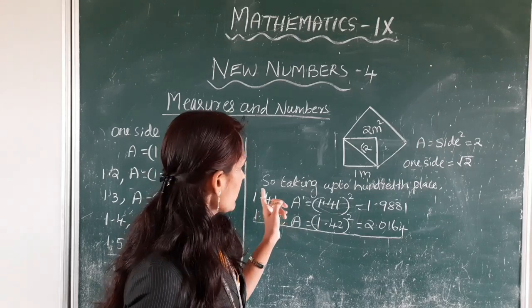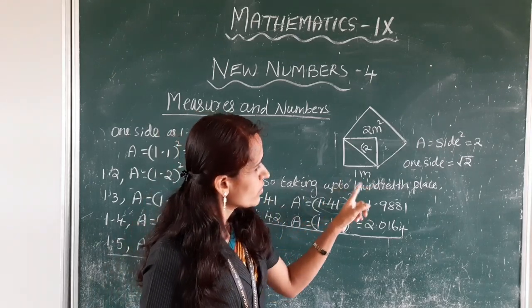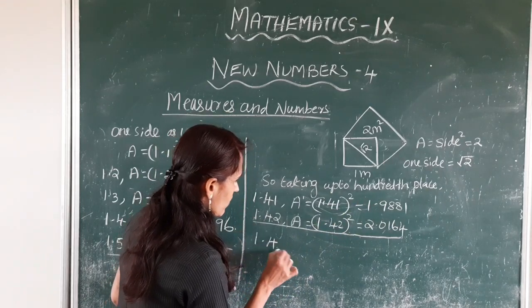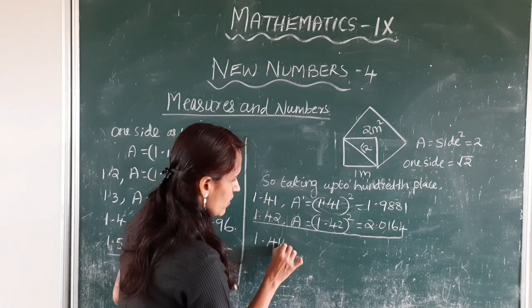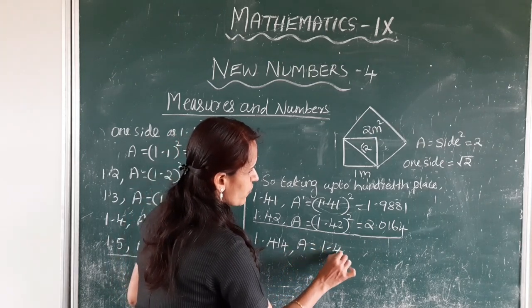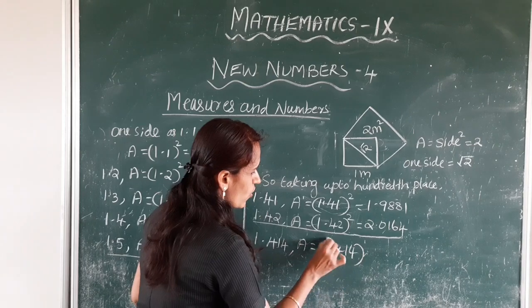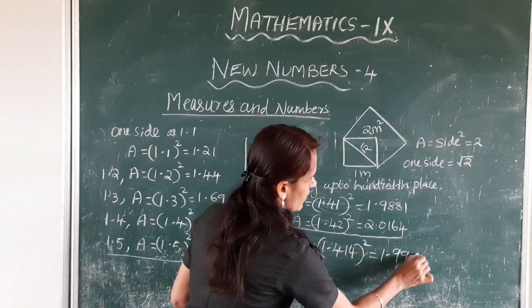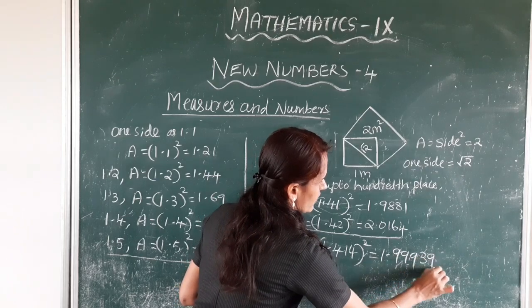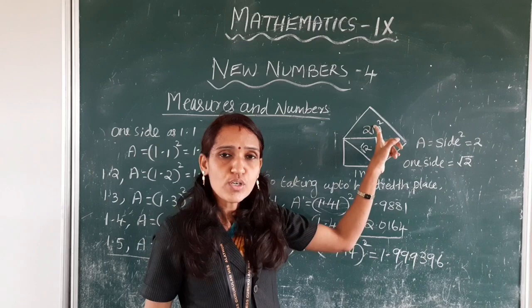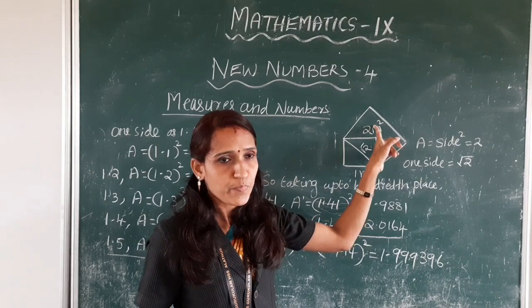Next, take it up to 1000th place. One side is taken as 1.414. Area is equal to 1.414 whole square is equal to 1.999396. This is closer and closer to 2 meter square.